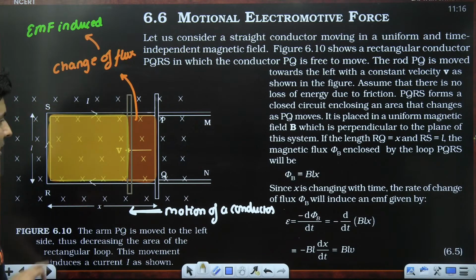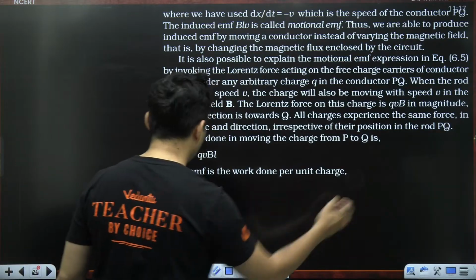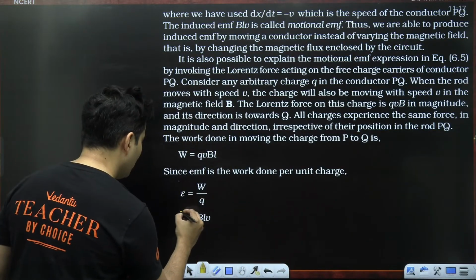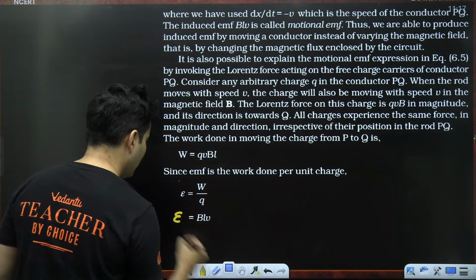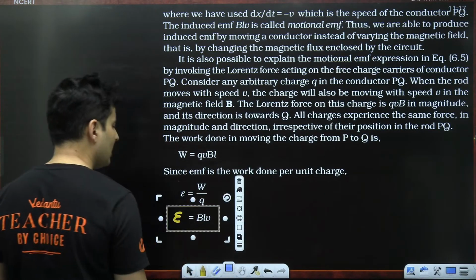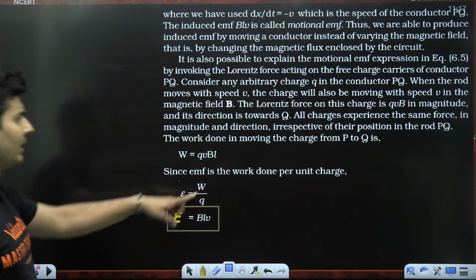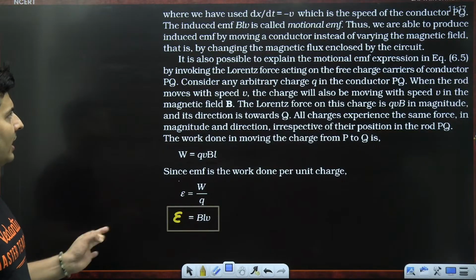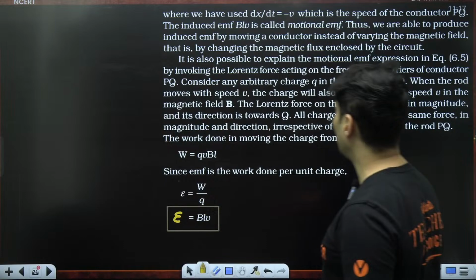So they have mentioned it over here. The value of this EMF, that is the main formula which you should know. Derivations and all that are not needed at all. The value of the induced EMF is given by magnetic field into length of the conductor into the speed, the velocity.